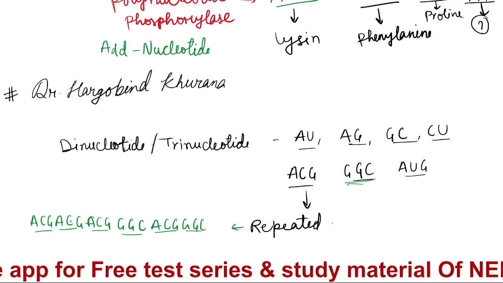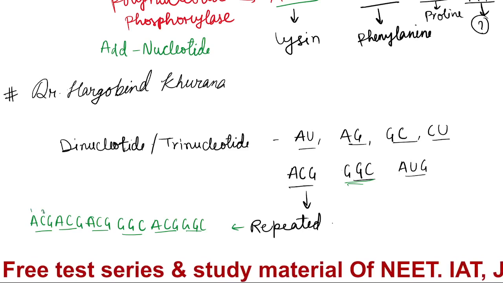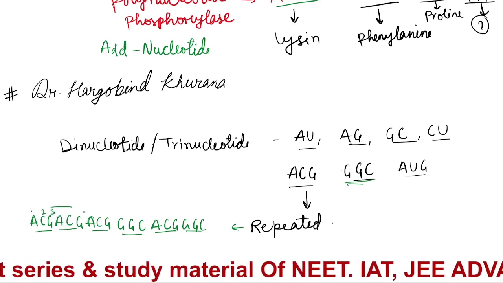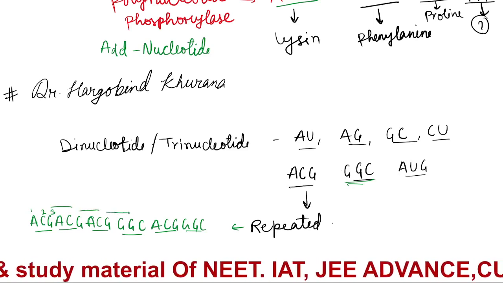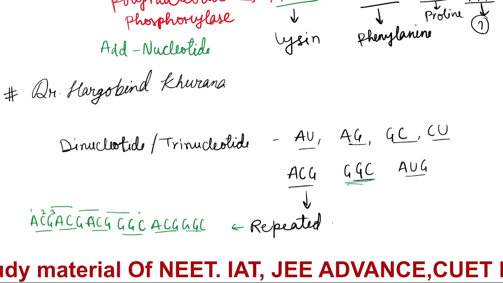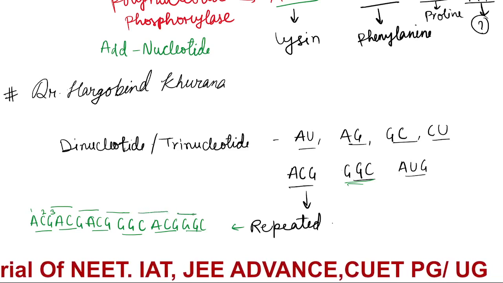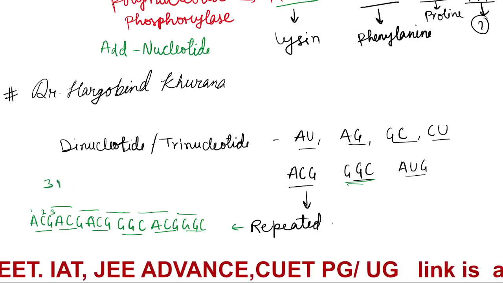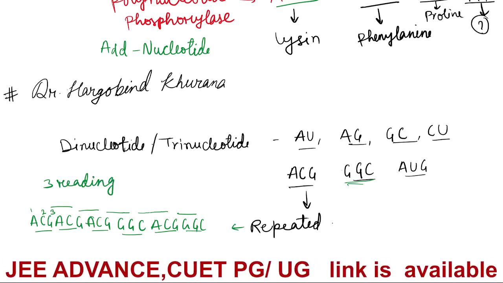So if you see, you can start counting from this A, or you can start from 2, or you can start from 3. If you start from 3, this will be one codon, then this will be another codon, and this will be another codon. So like that they did. Okay, so there are 3 reading frames.